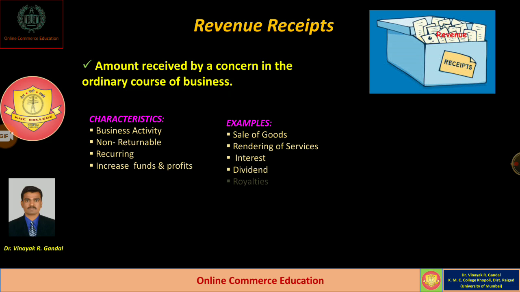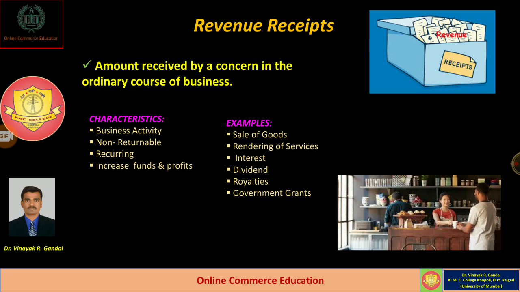Dividend received and royalties, which is a periodical payment received by a person from the user of the asset. So these are some examples of revenue receipts. In short, revenue receipt means the amount which is received by the businessman during the ordinary course of business or during normal business activities.